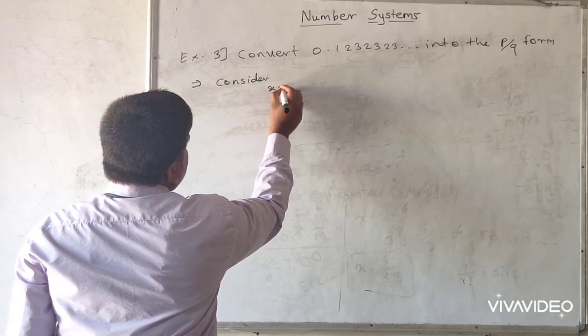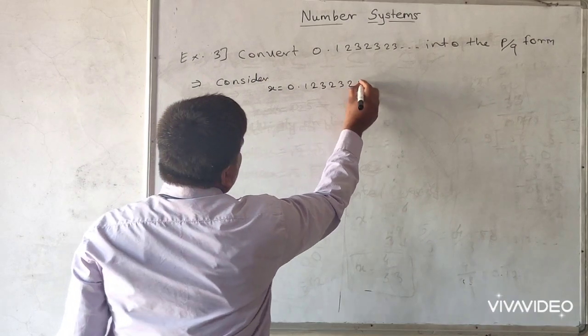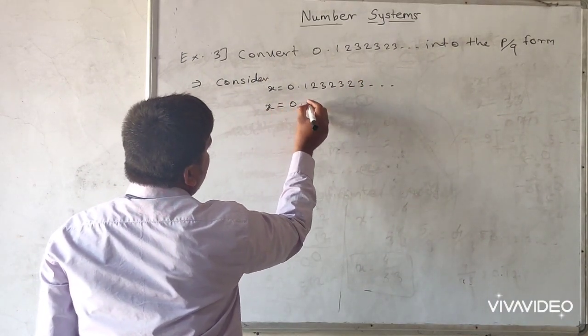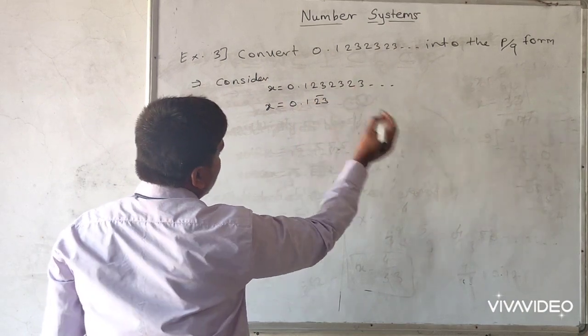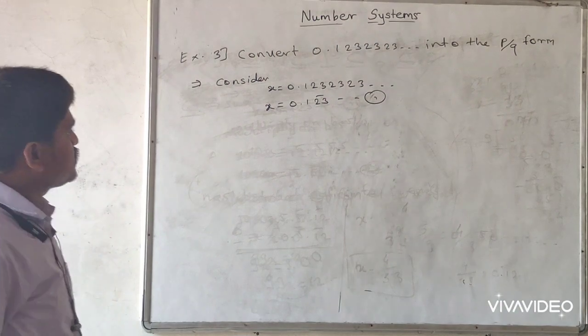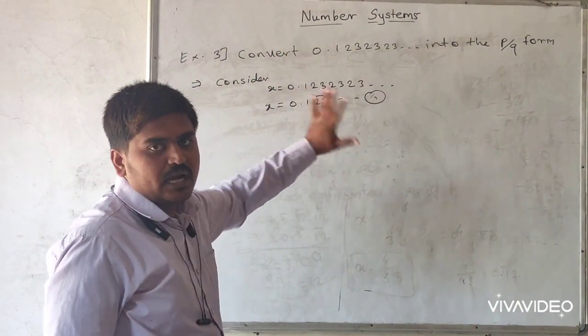Consider x is equal to 0.12323 and so on. In short, we can write x is equal to 0.123 bar. This is equation number 1. Same process. 2 digits are repeated here, so we can multiply on both sides by 100.